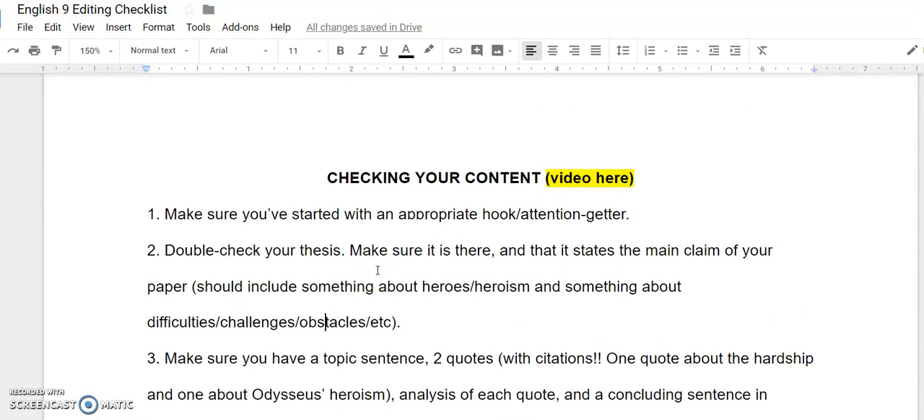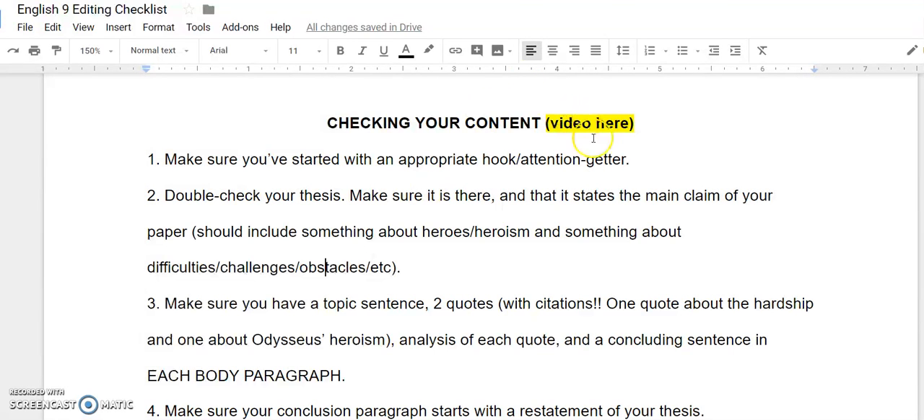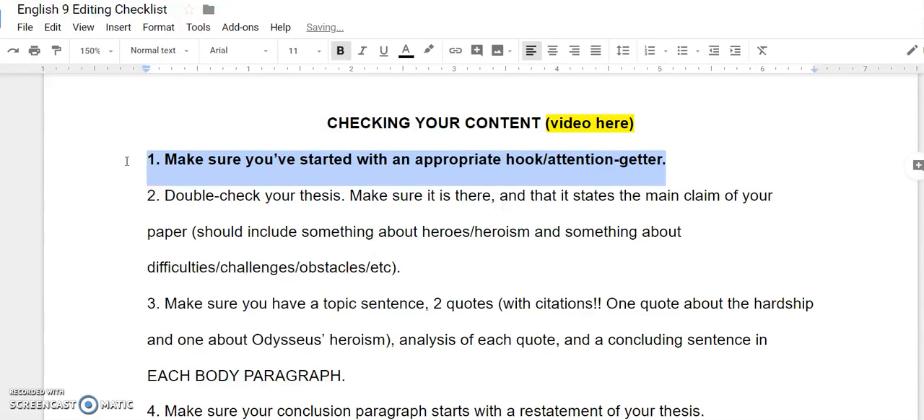All right, so after you edit for formatting, the next thing to do is to check your content. So make sure you've started with an appropriate hook or attention getter, that it's one of those things. And you can identify, yes, I started with an anecdote, or yes, I started with a quote, or yes, I started with a visual description. Whatever one of the hook options you tested out, make sure you can identify this is what it was.